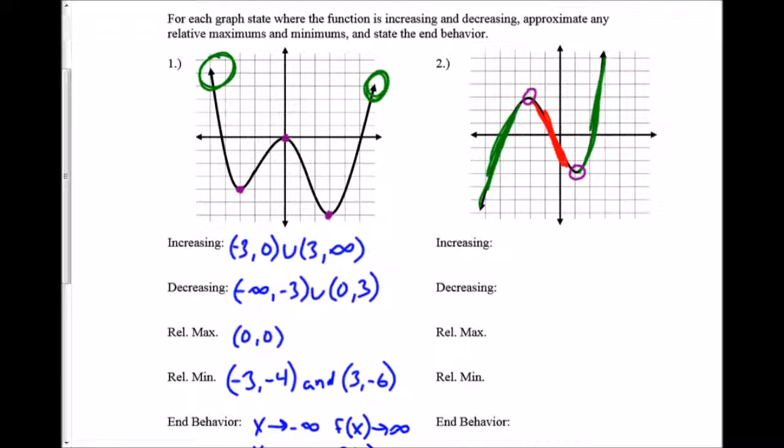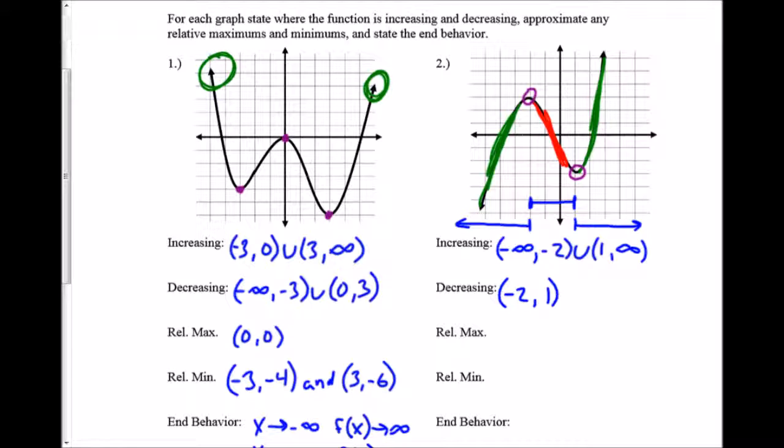So in terms of increasing, it's increasing from over here until I get to this value. So it's increasing from negative infinity to -2. And then it's also increasing from here on up, so from 1 to positive infinity. And then it's decreasing in between, from this value to this value. So it's decreasing from -2 until I get to 1.